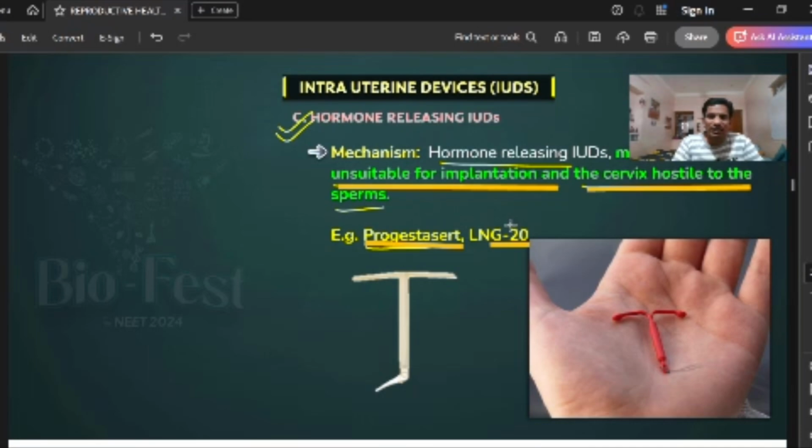Hormone releasing IUDs make the uterus unsuitable for implantation. If the implantation fails, what happens? There is no pregnancy. Meanwhile, the cervix is hostile, so the sperm should not stay more time in the cervix region and should not reach the womb. Even if fertilization takes place, there is no implantation, right? This is the LNG, Progestasert. It has hormones. Got it?